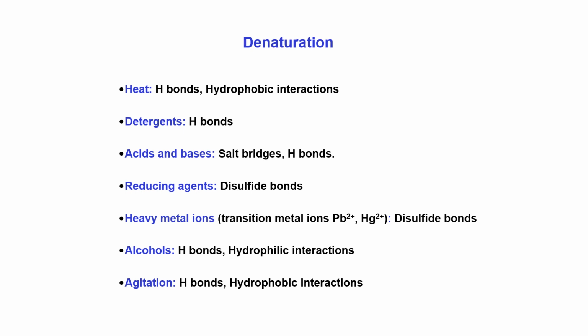For example, heat can disrupt hydrogen bonds and hydrophobic interactions. Detergent can destroy hydrogen bonds. Acids and bases can destroy salt bridges and hydrogen bonds. Reducing agents can disrupt disulfide bonds. Some heavy metals like lead, mercury, and silver can disrupt disulfide bonds. Alcohols can disrupt hydrogen bonds and hydrophilic interactions. Mechanical agitation can disrupt hydrogen bonds and hydrophobic interactions.